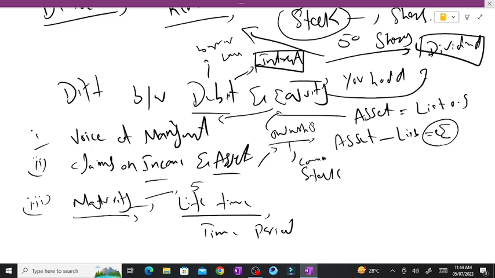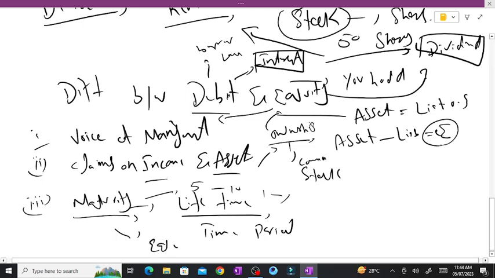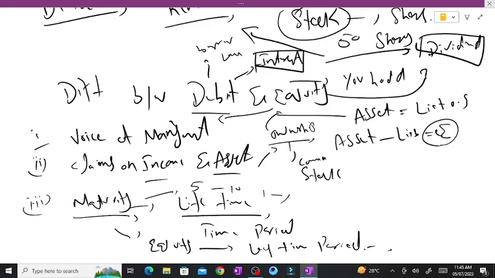For example, 5 years, could be 10 years, or could be 1 year. It could be anything, but you still have some specific time. But equity is long lasting, for a long time period. So that is the difference between debt and equity.